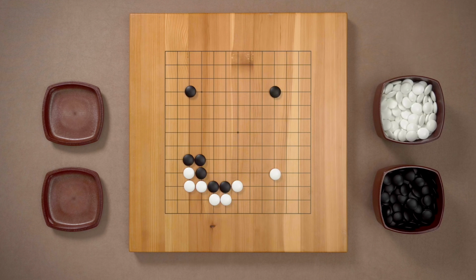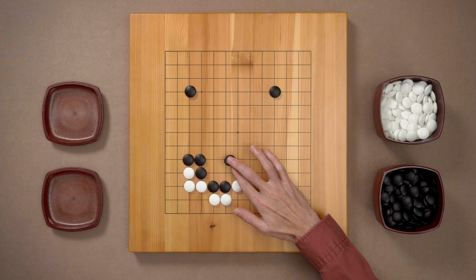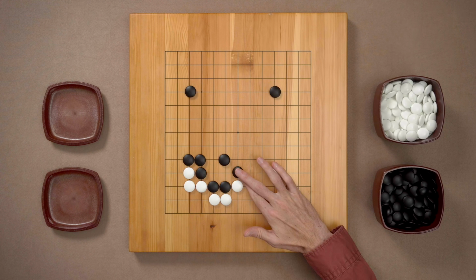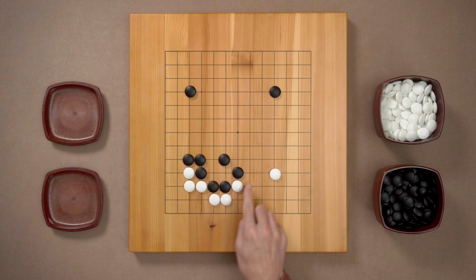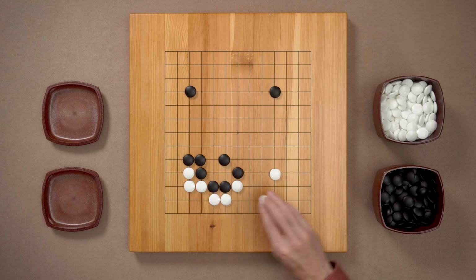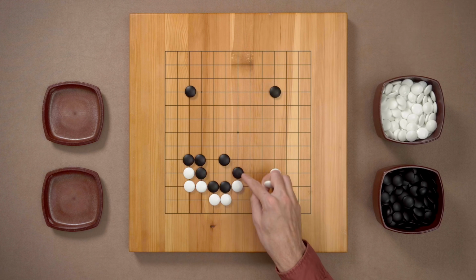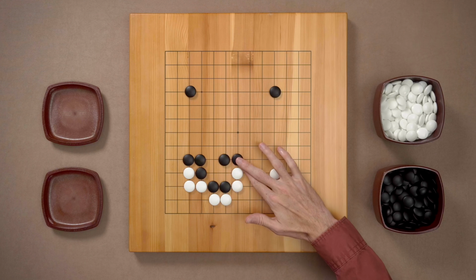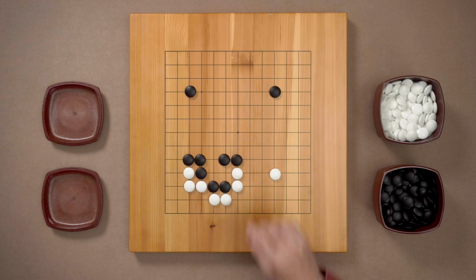A good shape move here for Black would be to play here. This move prepares to play this next. Black's shape is very good. Black already has one eye for sure. And White would have to respond here, playing this. Of course, White doesn't want this shape to happen, so probably White responds here. But now Black is not in danger anymore. Black can play here, or Black can just play elsewhere.